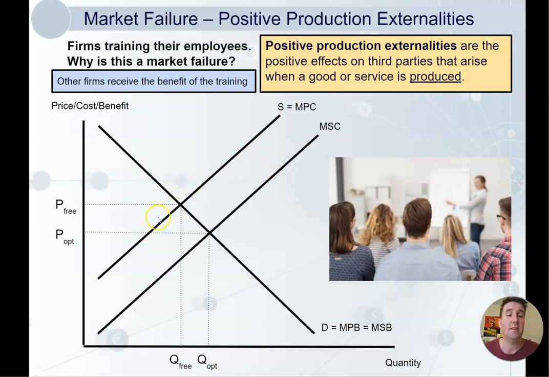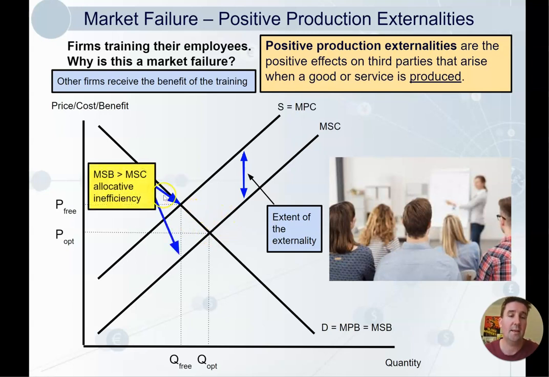So what happens here is that the costs to the employer, the marginal private costs, are greater than the costs to society because society gets this external benefit every time it's produced. But the firms don't get that. So the firms don't want to produce that much because it costs them money to train their employees. So they only want to produce training at Q3. Society, however, would like it to be at Q opt.